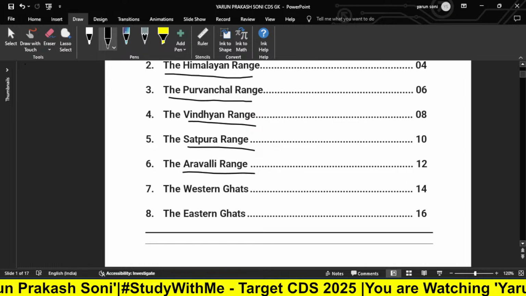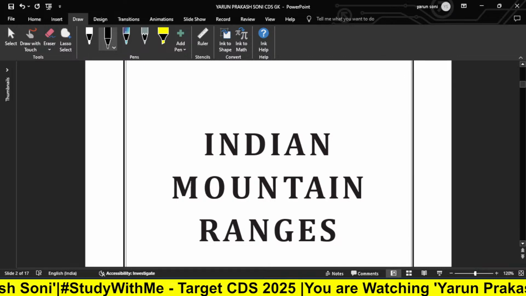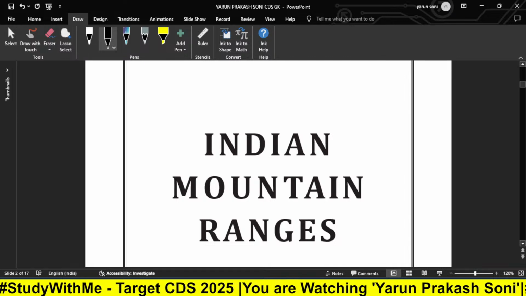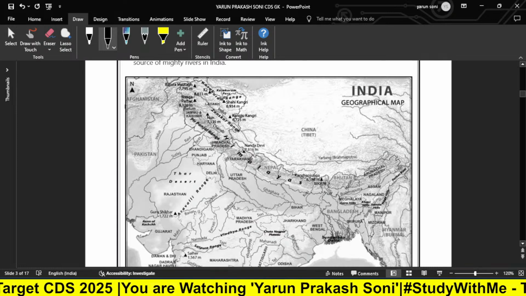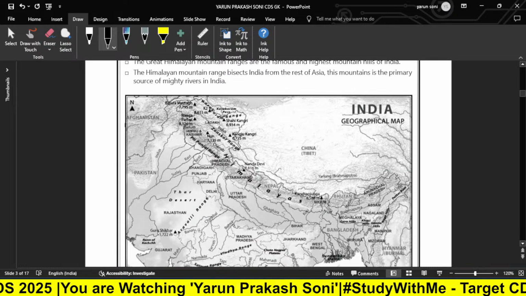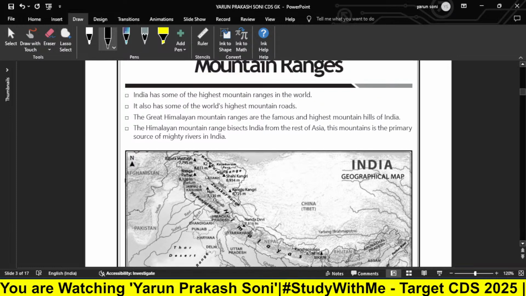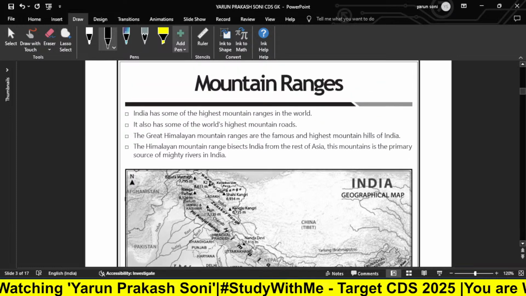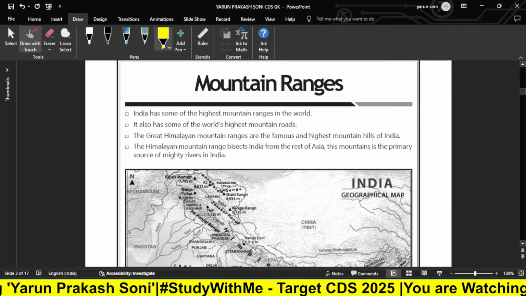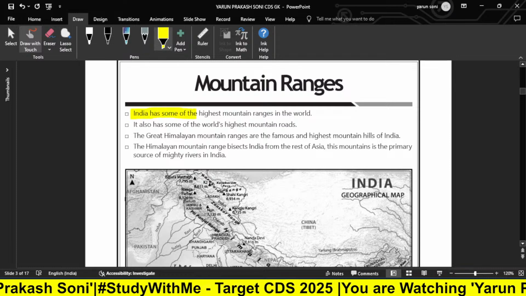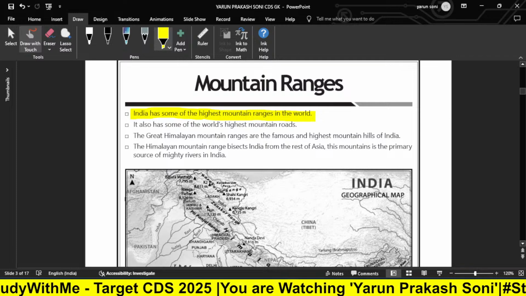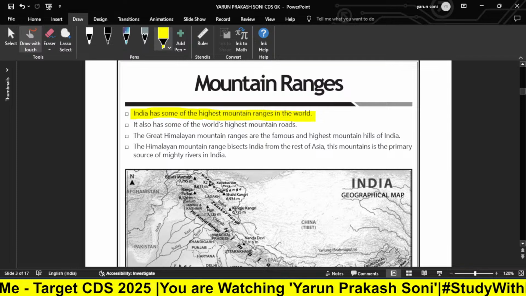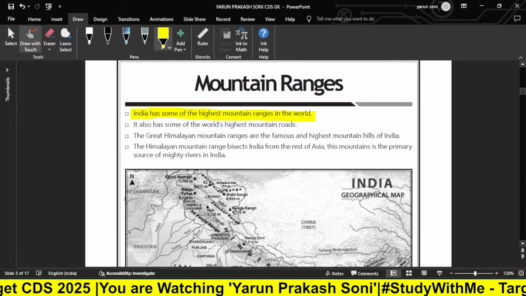So now let's jump into the Indian mountain ranges. Hope everything is clear to all of you. Firstly, let's understand the mountain ranges. India has some of the highest mountain ranges in the world. Okay, so it also has some of the world's highest mountain peaks.